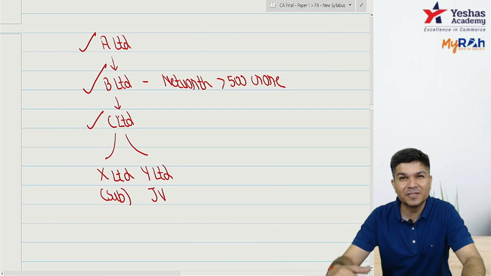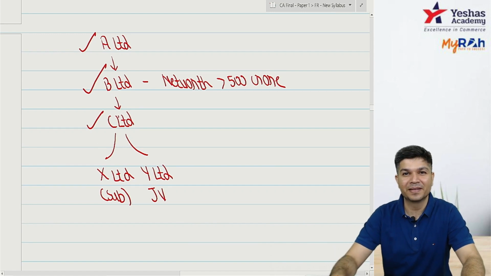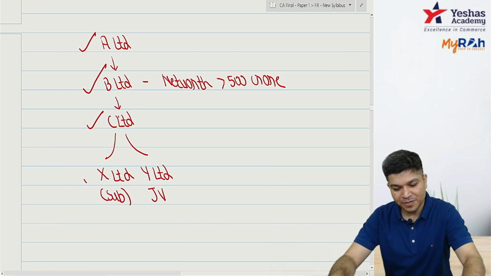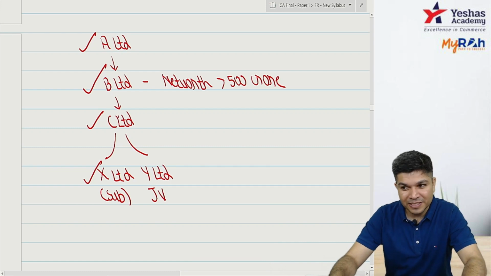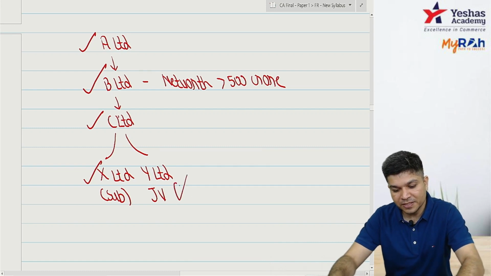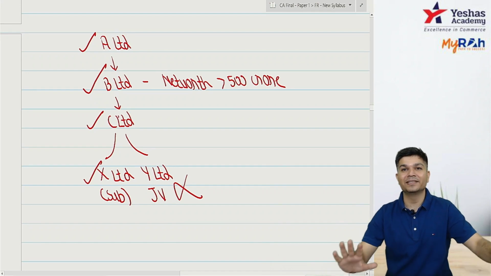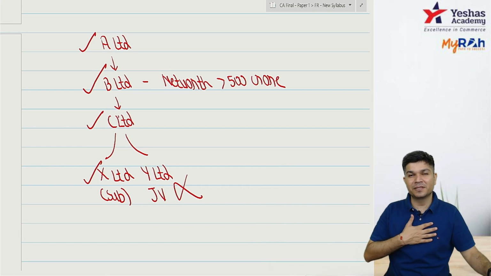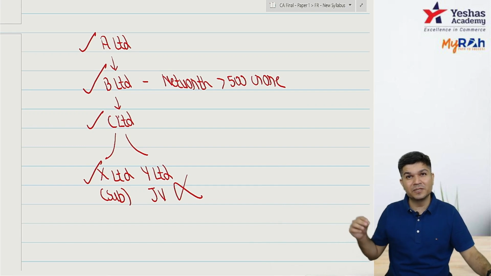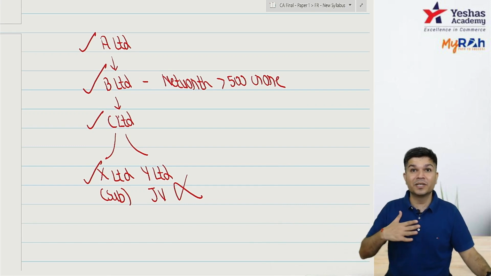Subsidiary's subsidiary is also your subsidiary, so it applies to X. Now Y is not your JV. Y is your subsidiary's JV. It doesn't apply to Y. Did you get it? Subsidiary is my subsidiary, but subsidiary's associate and subsidiary's JV are not my associate or my JV.